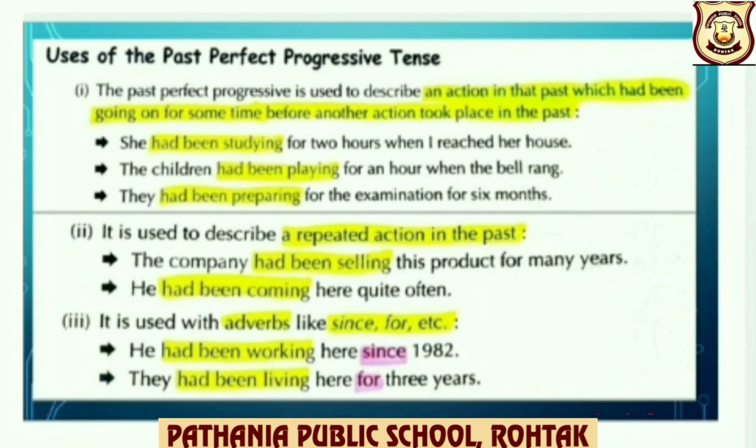It is used with adverbs like since, for, etc. For example, she had been working here since 1982. So as I discussed, children, since denotes point of time, for denotes period of time. For example, they had been living here for 3 years, that is a duration of 3 years here.